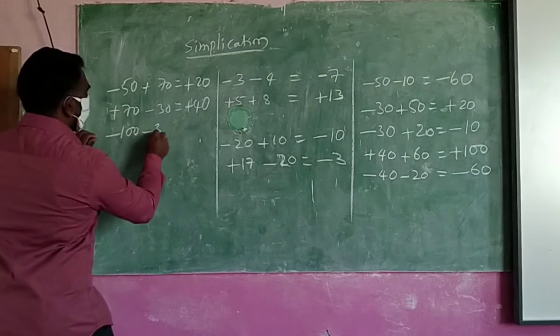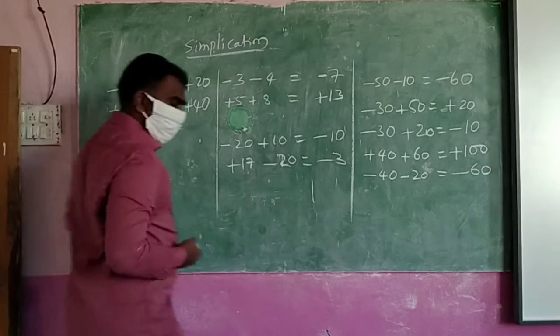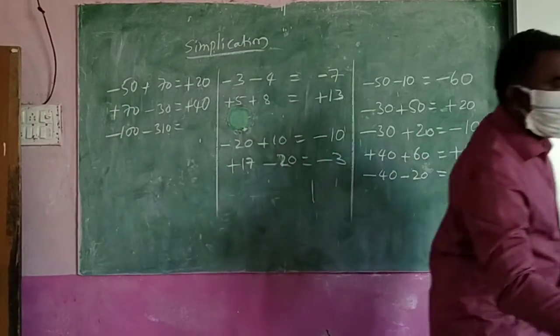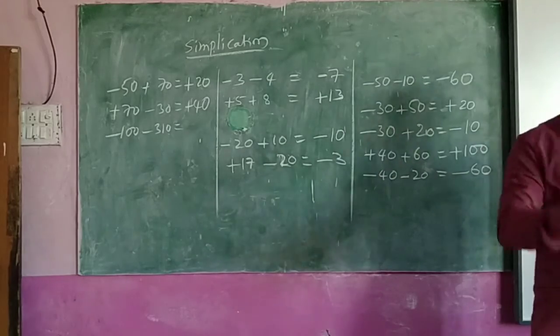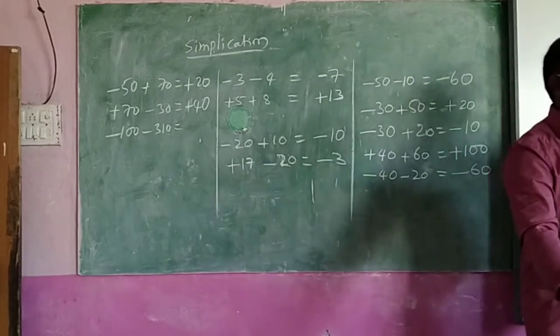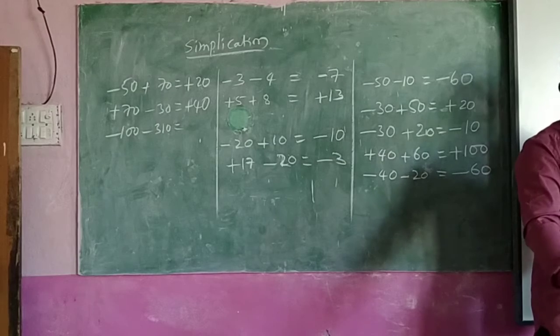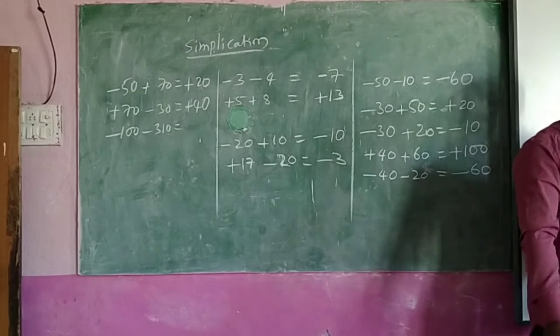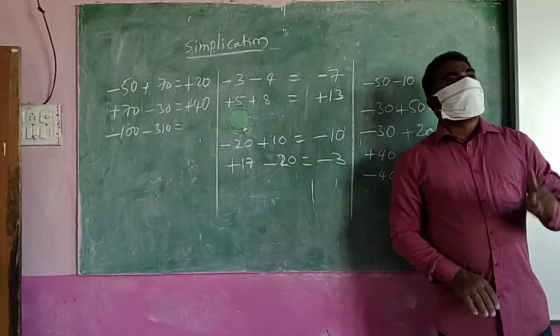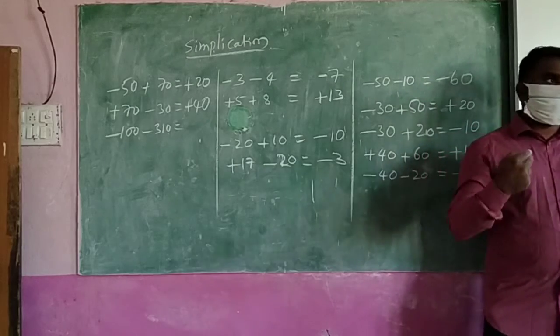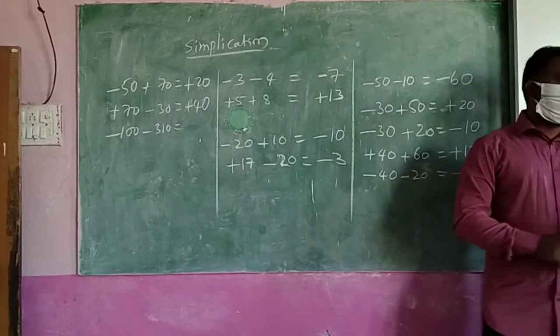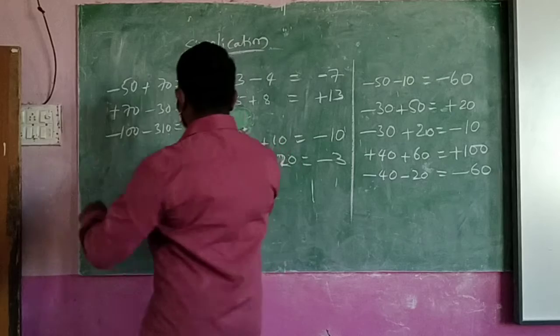Minus 100 minus 310. Down. First question, how are they? Down. Means what should I find? Total. What should I find? Total. Total is how much? Next, last question, where am I? Down. That's why what is the answer? Minus 410.